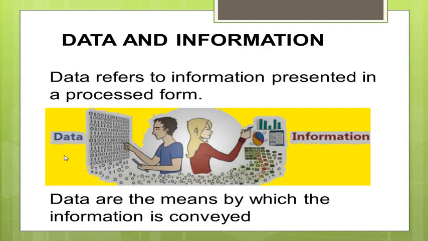Data and information. Data refers to the information which is presented in a raw form. The data are the means by which the information is conveyed. So here data is raw and present in an unorganized manner. After the data is processed, we call that information. The data never depends on the information, whereas information is dependent upon the data. The data is unstructured, whereas information is present in a structured and organized manner.